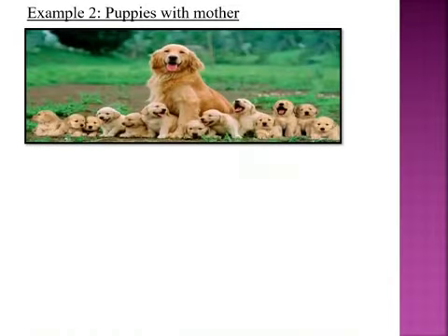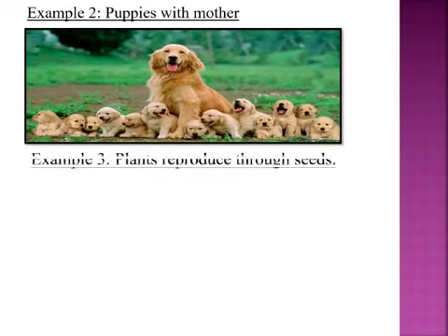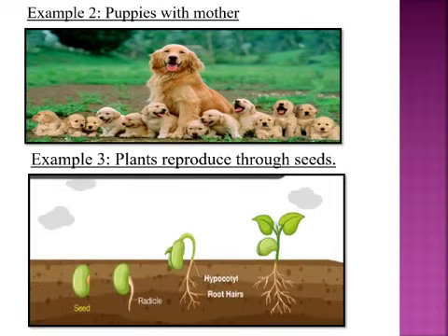The second example is puppies with mother. Here is a mother dog with so many puppies. This mother reproduces by giving birth to its young ones. The third example is plants reproduce through seeds. We sow seeds, the seeds germinate and grow into a new plant. Thus, plants reproduce.